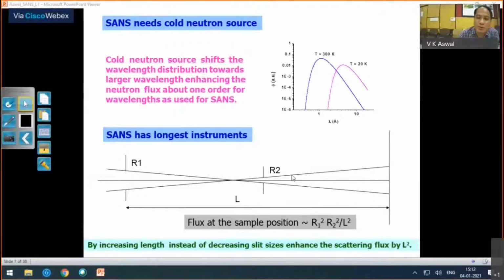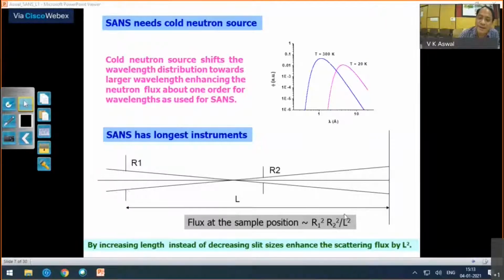what are the ways to go to small angles? So ways to go to small angle is to decrease the slit sizes or increase the collimation length, or the length of the instrument. And in that case, the flux at the sample position will be given by this kind of expression. So it depends on the slit sizes of source and sample, and also the distance, reciprocal to the square of the distance. So you have two options: either you decrease the slit sizes R1 and R2, or increase the length to go to small angles.